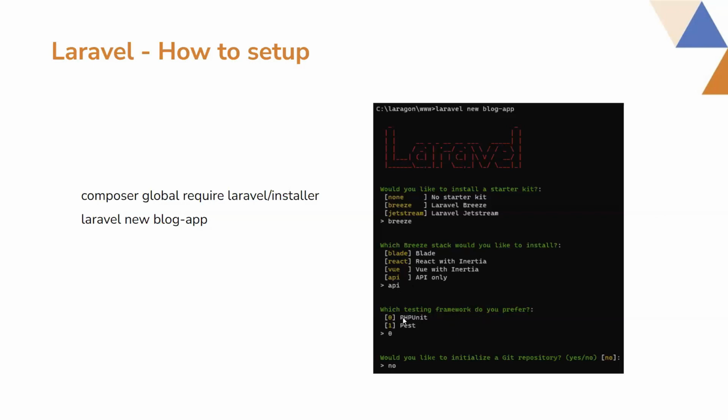Then you can also select the option for unit testing, like Pest or PHPUnit. By default, PHPUnit is set. In this way, you can easily set up a new Laravel fresh project, for example, this blog app project.